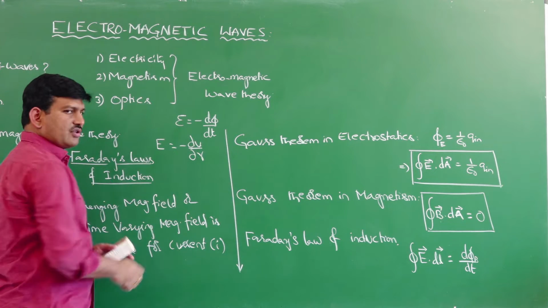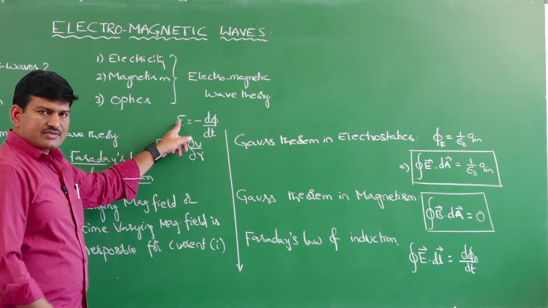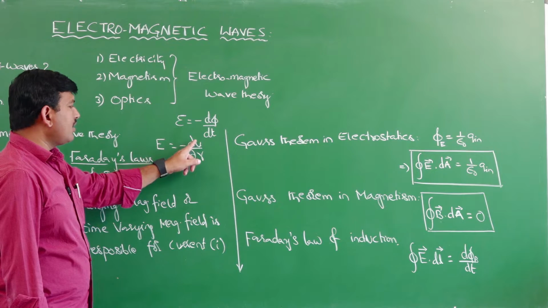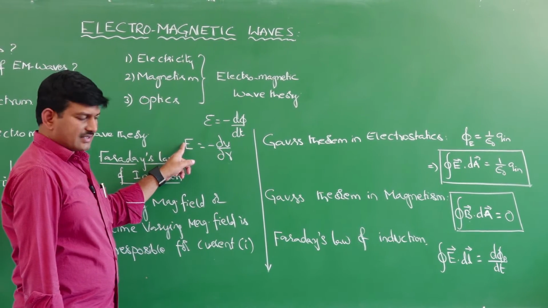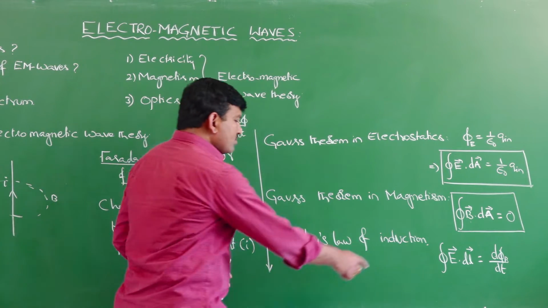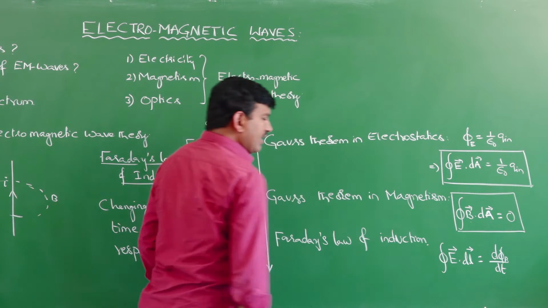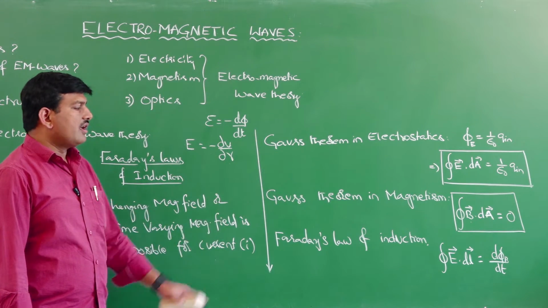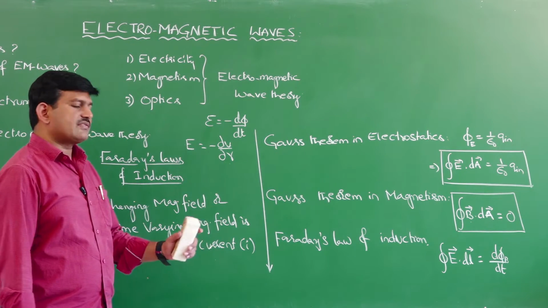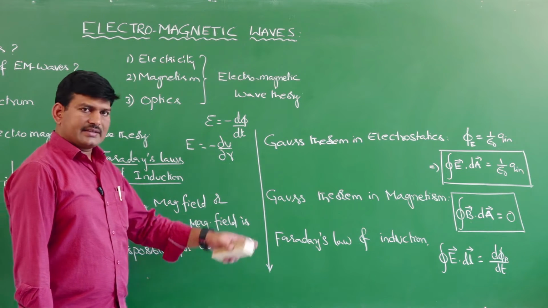Here V refers to the voltage, and that voltage is replaced with the EMF. So, according to this, V is equal to the integral of this. Therefore, I can write that the closed line integral of the electric field is equal to the rate of change of magnetic flux. This is called Faraday's law of induction in another form.